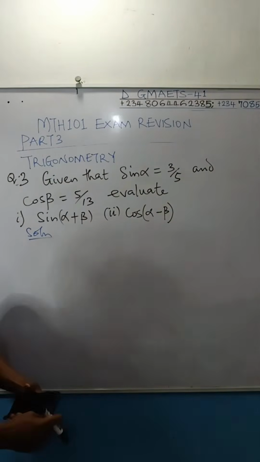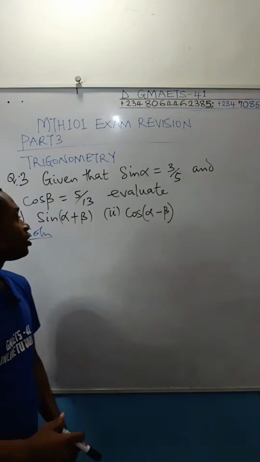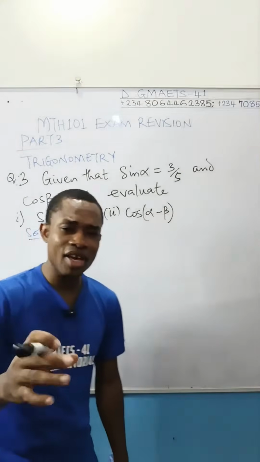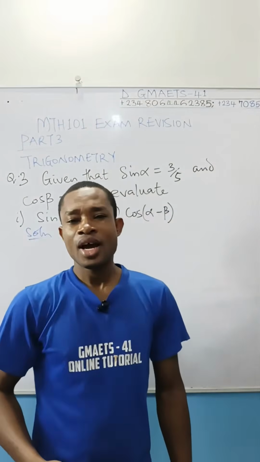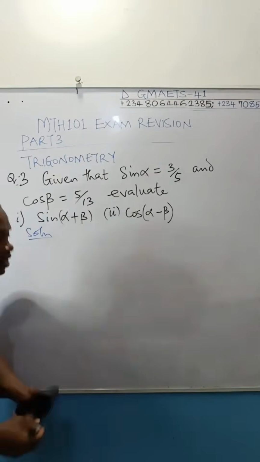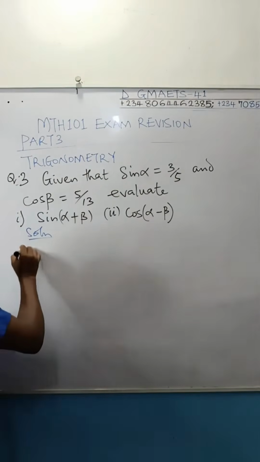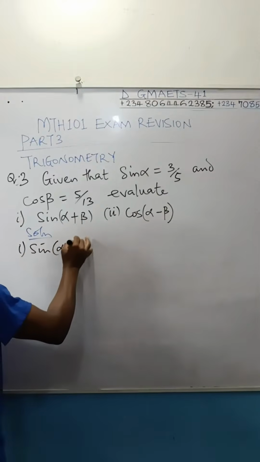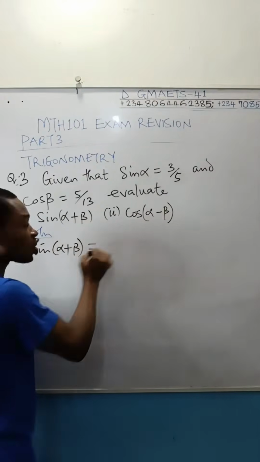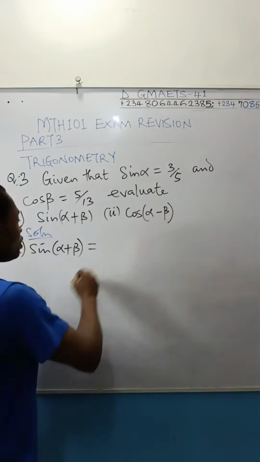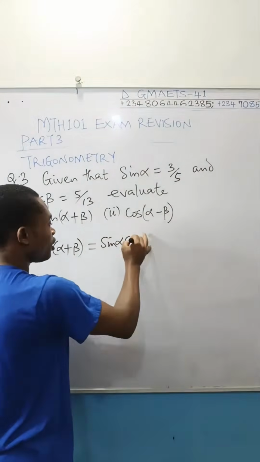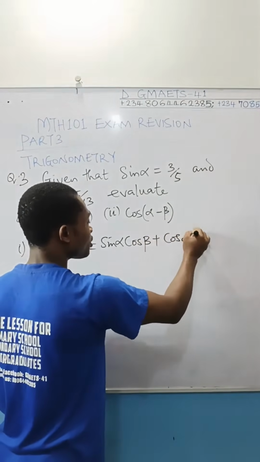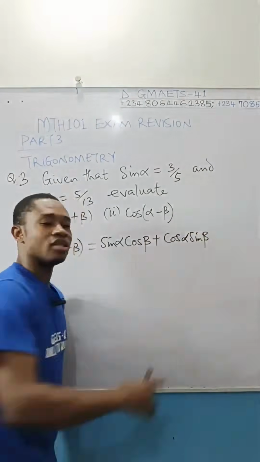Now, from the question given to us, we are asked to evaluate sine alpha plus beta and cos alpha minus beta. But the examiner gave us sine alpha and gave us cos beta. Now, to start with, you know that to evaluate sine alpha plus beta, the trig identity for this sum of angles is equal to sine alpha cos beta plus, you reverse, cos alpha sine beta. This is the trig identity.